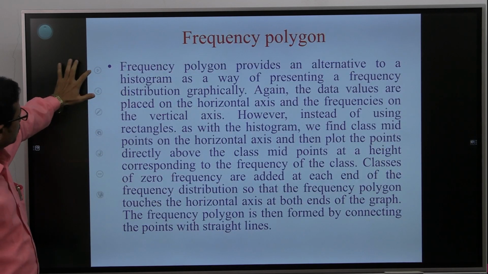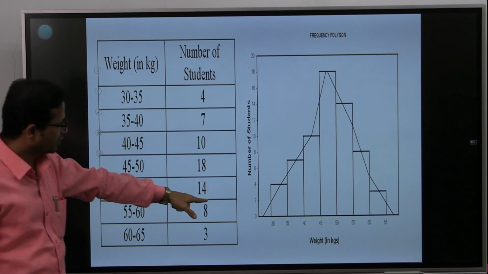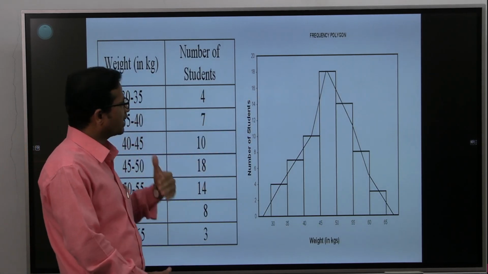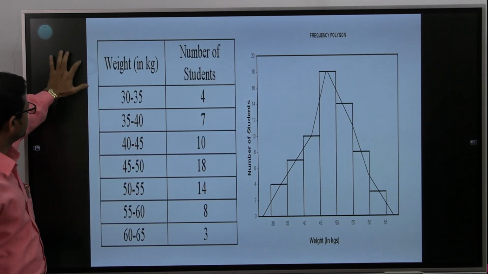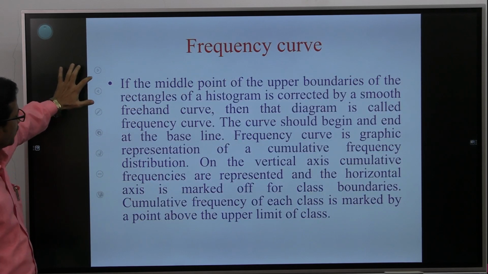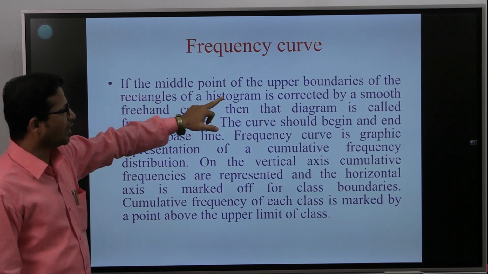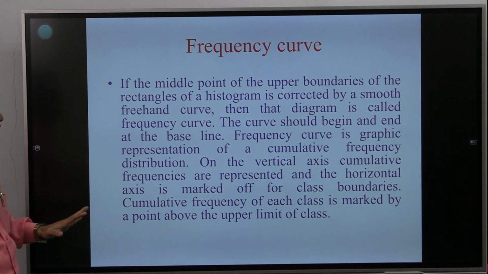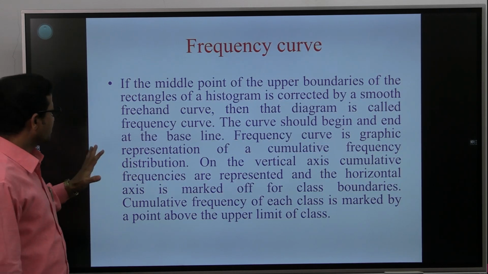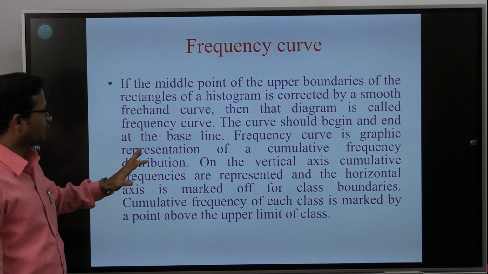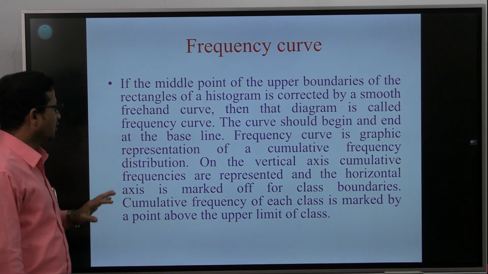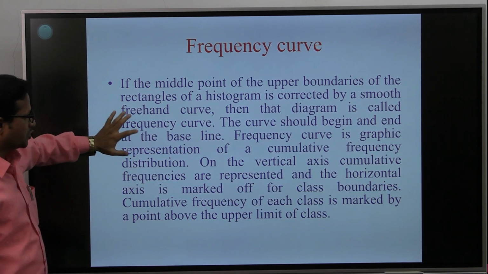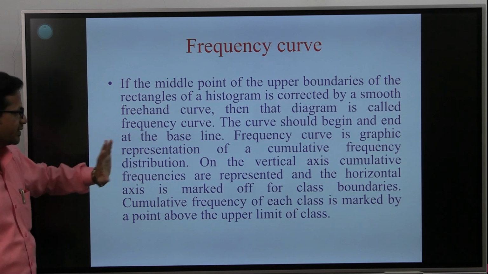Then frequency polygon, one can understand when we use a curve with a histogram, that is known as a frequency polygon. Then frequency curve: if the middle points of the upper boundaries of the rectangles of a histogram are connected by a smooth freehand curve, then that diagram is called a frequency curve. The curve should begin and end at the baseline.